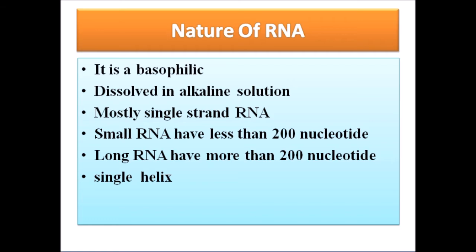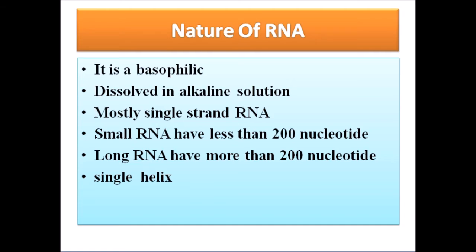Nature of RNA. The RNA molecule is naturally basophilic. It reacts with base compounds because RNA is an acid, so it easily reacts with a base. So it is called basophilic. The RNA molecule dissolves in alkaline solution. An alkaline solution is a base. RNA is mostly found single stranded, and if an RNA molecule has fewer than 200 nucleotides, it is known as a small RNA.